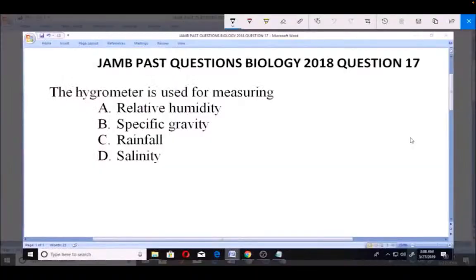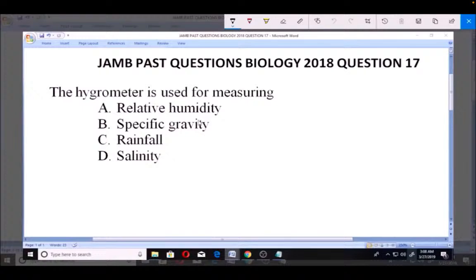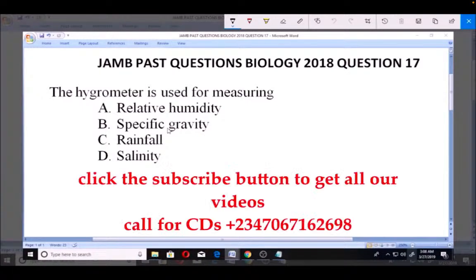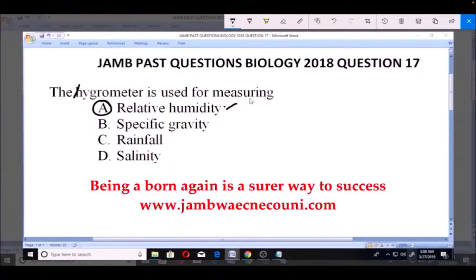Hello, welcome. Let's look at these JAMB past questions, Biology 2018, question number 17. The hygrometer is used for measuring A, relative humidity, B, specific gravity, C, rainfall, D, salinity. Now, the hygrometer is actually used in measuring relative humidity. That is what you use a hygrometer to measure.